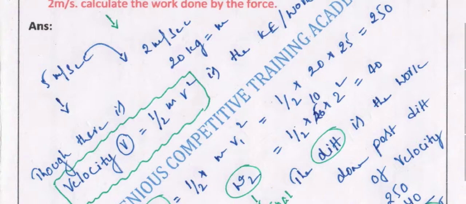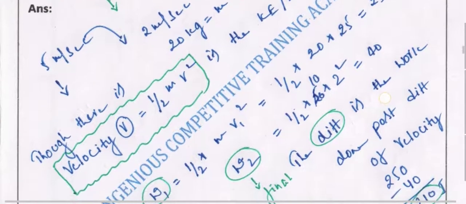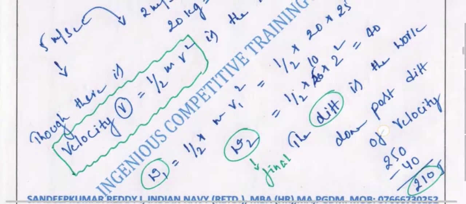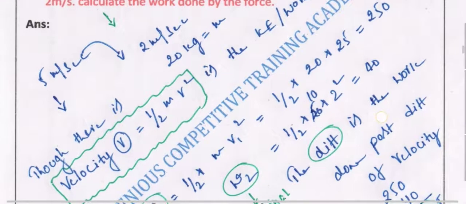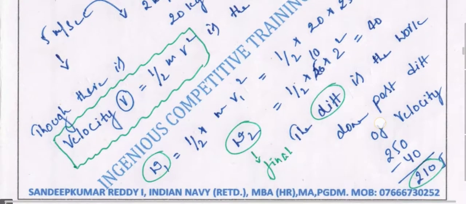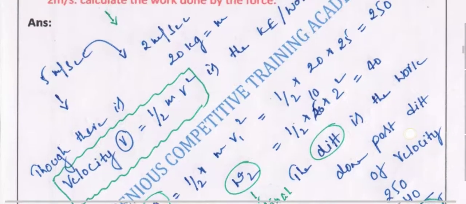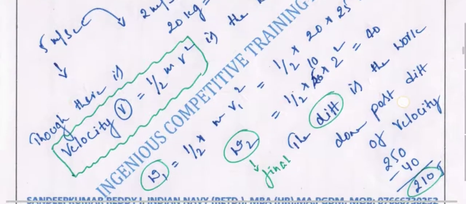Velocity, we knew that kinetic energy is half mv square. So in that case, initially the work done is half m v1 square. In both cases m is the same, so I had kept it the same. So you'll get the answer, that is half into 20 into 25, you'll get directly 250, and W2, that is half into 20 into 4, that you will directly get as usual. So the difference is 250 minus 40, the difference is 210.